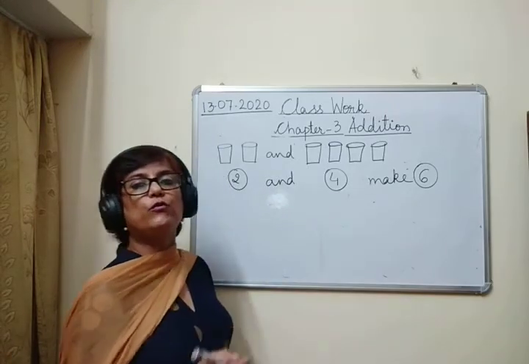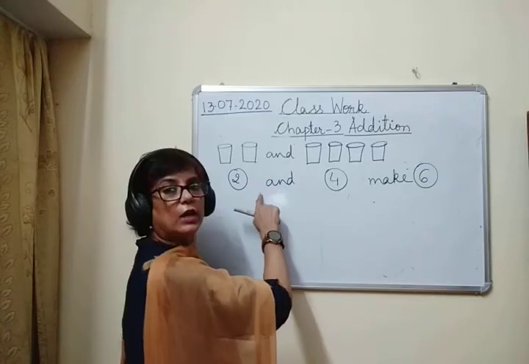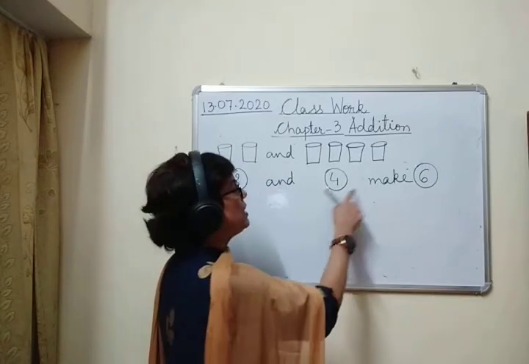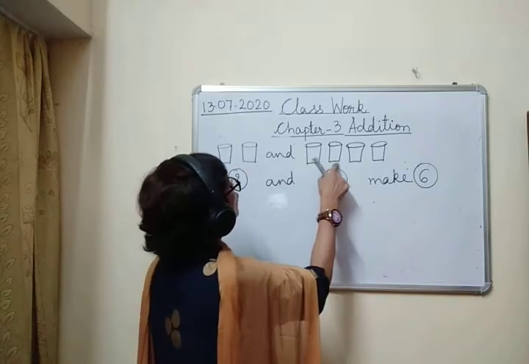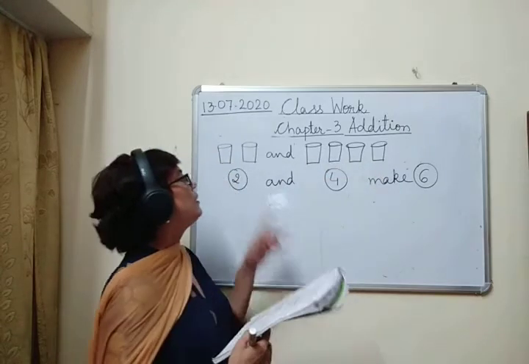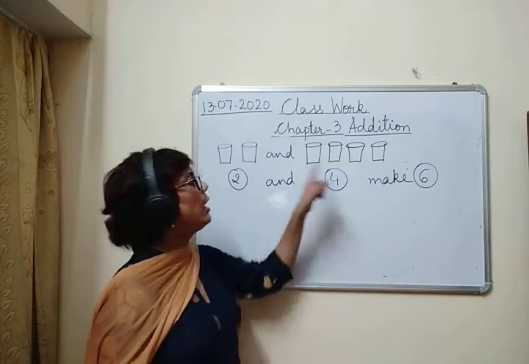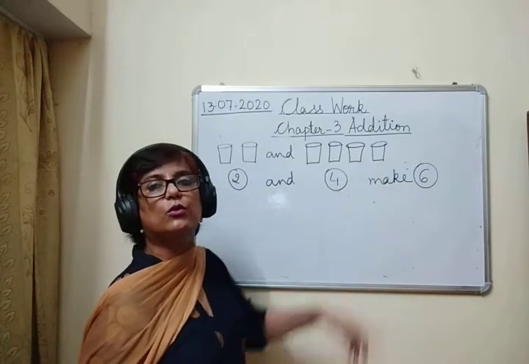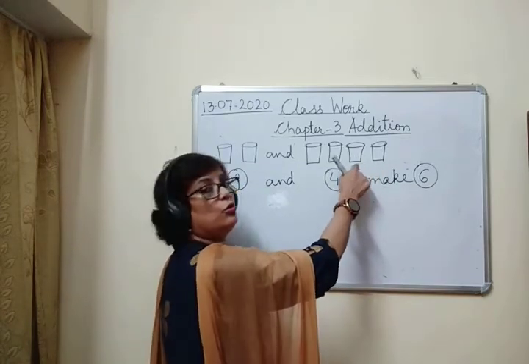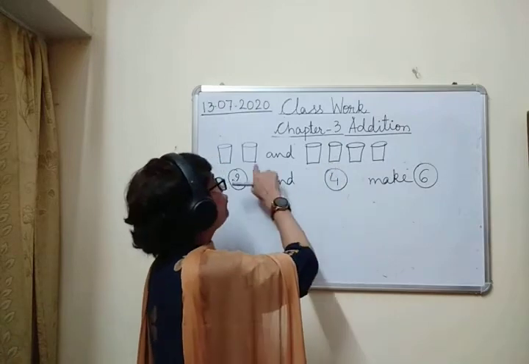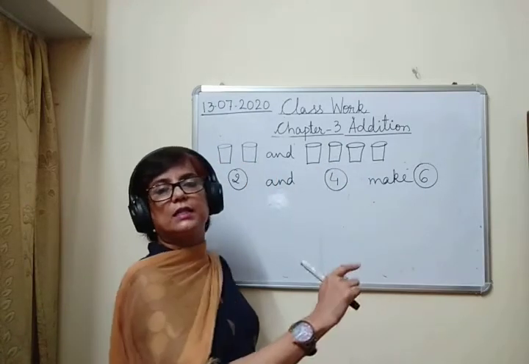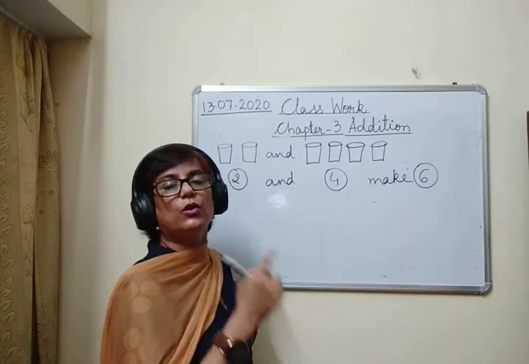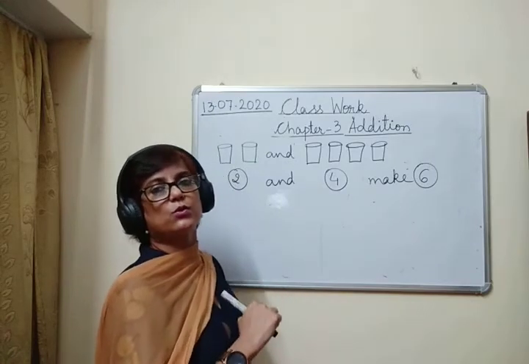Okay? 2 and 4 make how many glasses? 2 glasses and 4 glasses. They make 6 glasses. 1, 2, 3, 4, 5, 6. You can count from this side also and you can count from this side also. 1, 2, 3, 4, 5, 6. Okay? You can count from both the sides. आप किधर से भी count करो, you will get 6 glasses only.